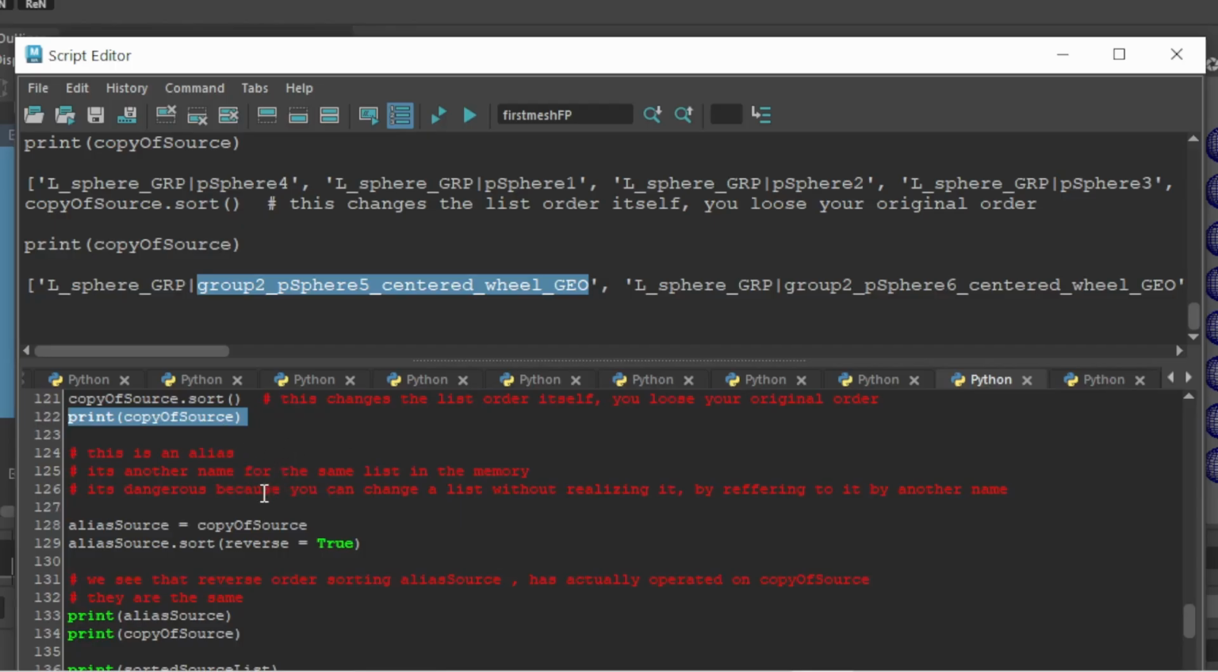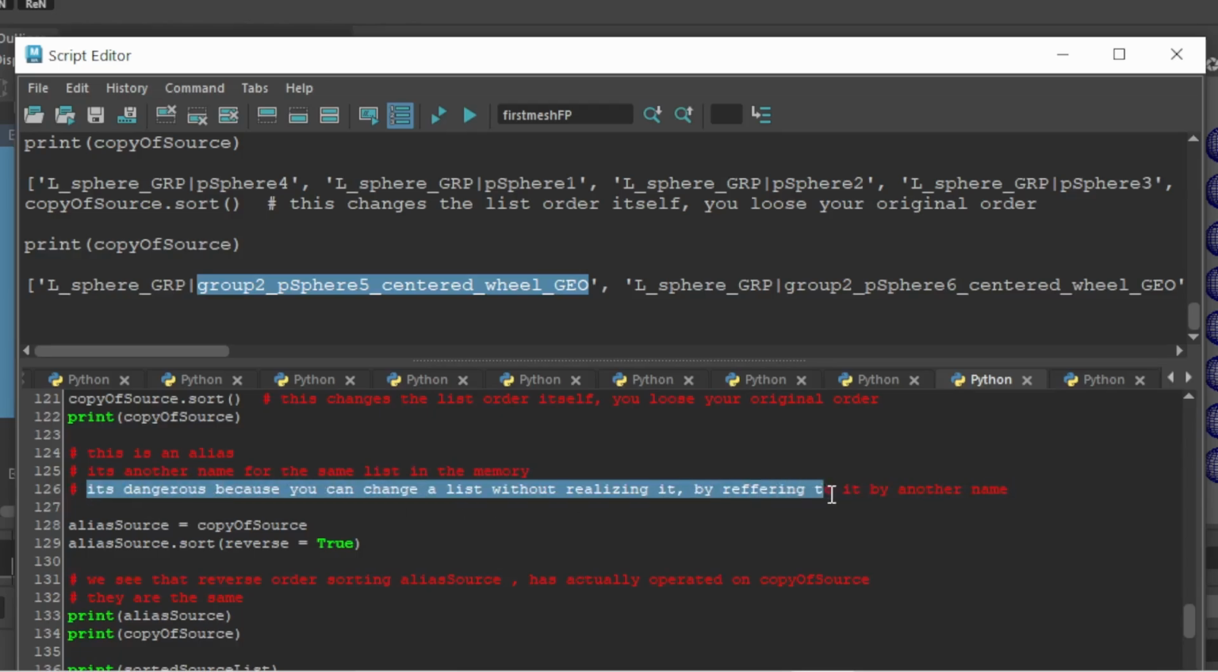Well, it's two names for the same thing. It's something dangerous because you might not understand that you created the alias, and you might start altering something by accident because you're referring to it by this second name. Okay, so it's another name for the same list in memory. It's dangerous because you can change a list without realizing it by referring to it by another name. Okay, alias source. So if I did this, alias of source is equal to copy of source, I've just created an alias. This will be a new name for copy of source. So now you have two names referring to the same thing.